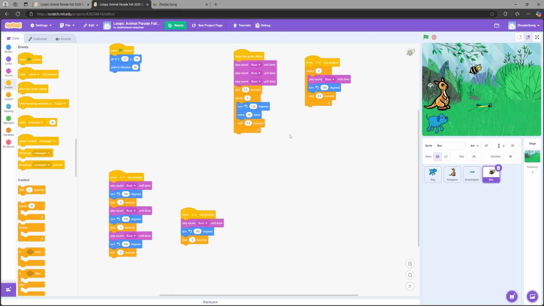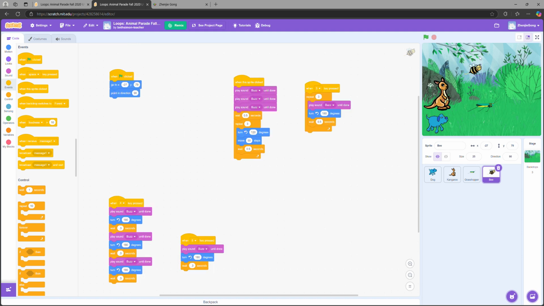And then the bee is going to move in a circle. So let's take a look first. This is the code. When the bee is clicked, it will play sound bees until done for 3 times, and then wait for 0.5 seconds and repeat 3 times the combo.